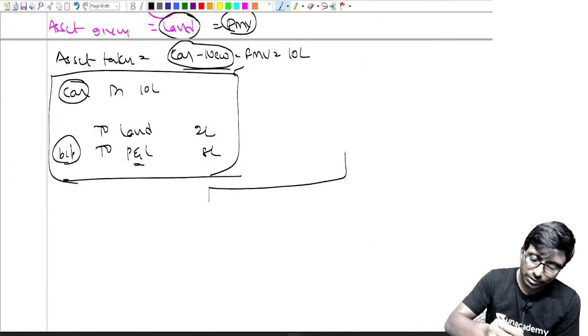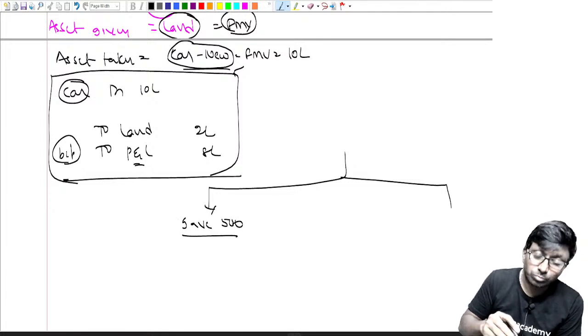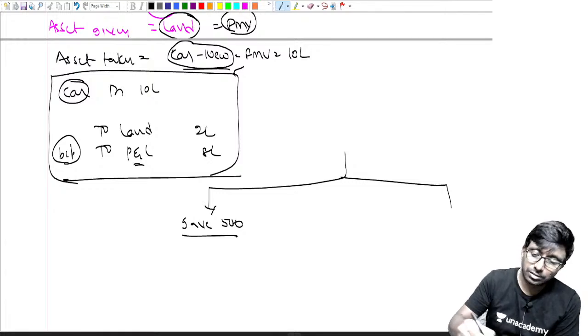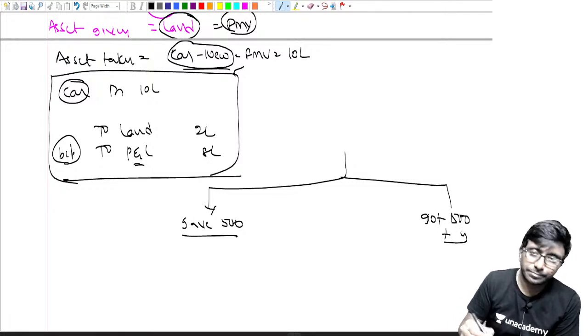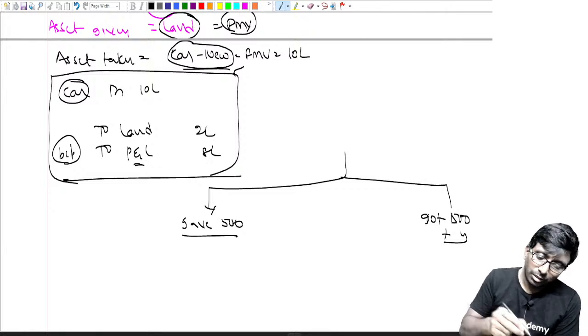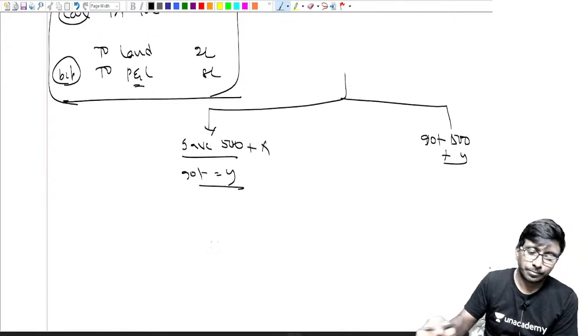Okay, I'll do like this. Two circumstances. Yes, we gave 500 rupees cash also, plus X, and we got only Y here. This is the information.